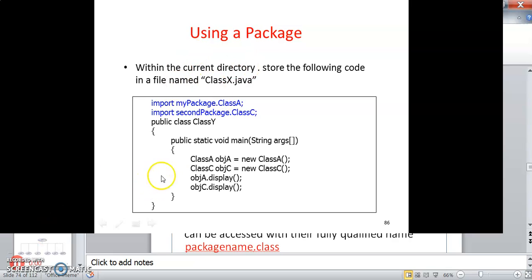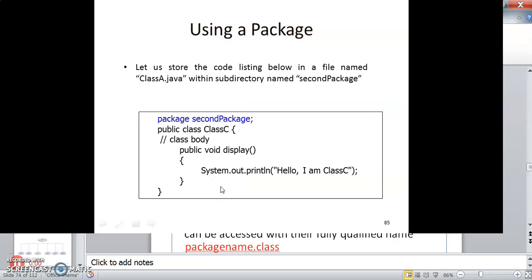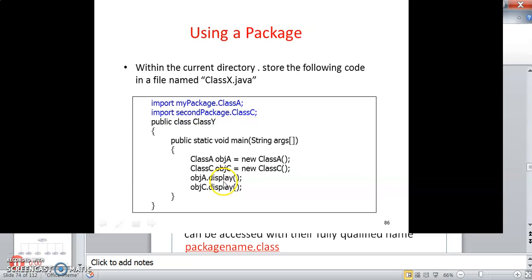Now I am rewriting the program again: import mypackage.classA, likewise import secondpackage.classC. The particular class file is being imported. Then inside class Y I am creating objects of class A and class C, and then invoking objectA.display and objectC.display to display hello I am class A and hello I am class C.